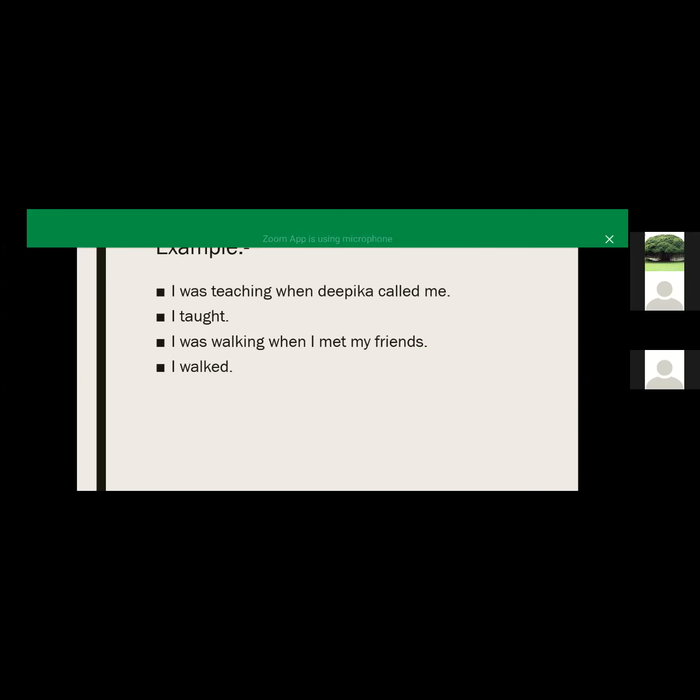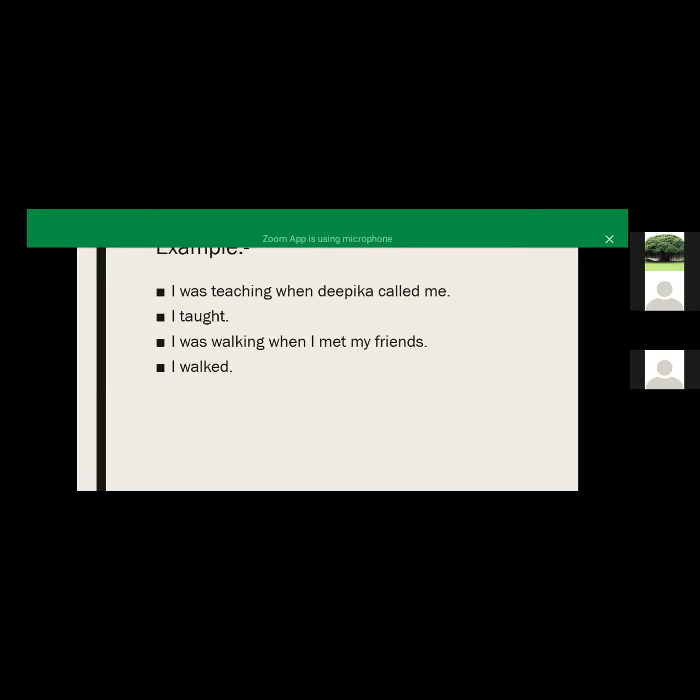Okay. So can anyone tell which sentence is incorrect? I taught, I think. I think "I taught" is correct. "I taught" is correct because taught is the second form of teach. Yes, that is correct.